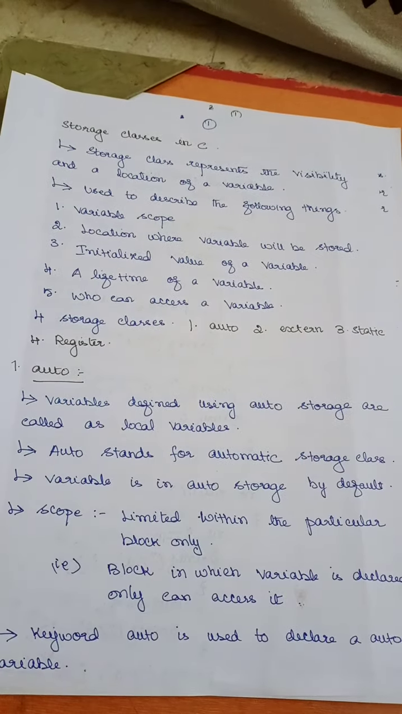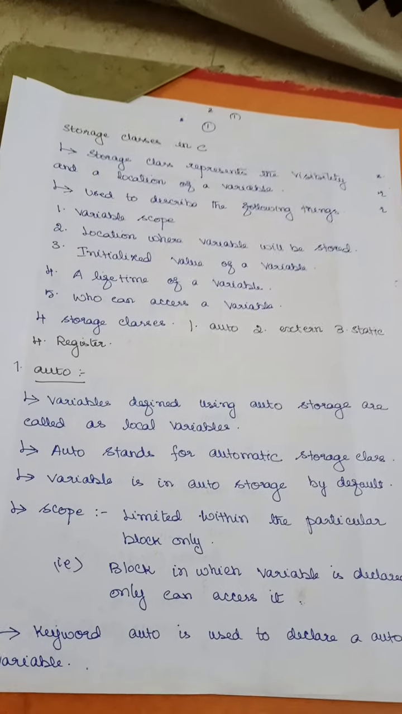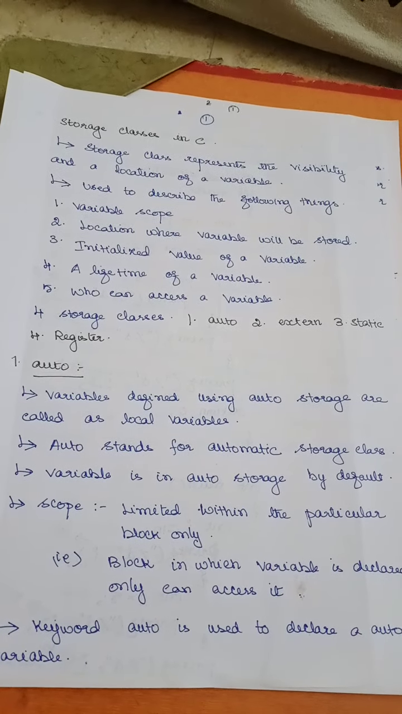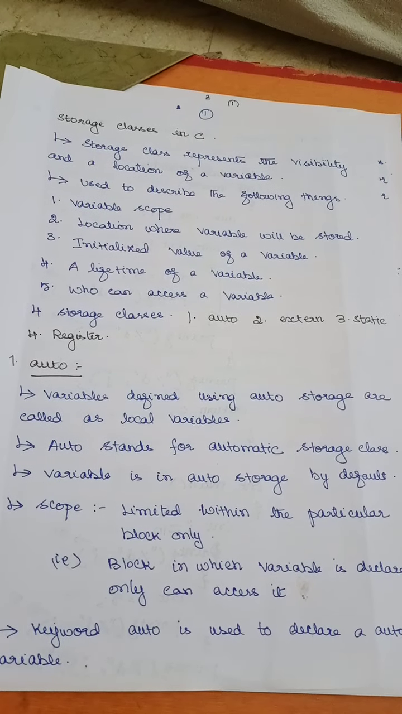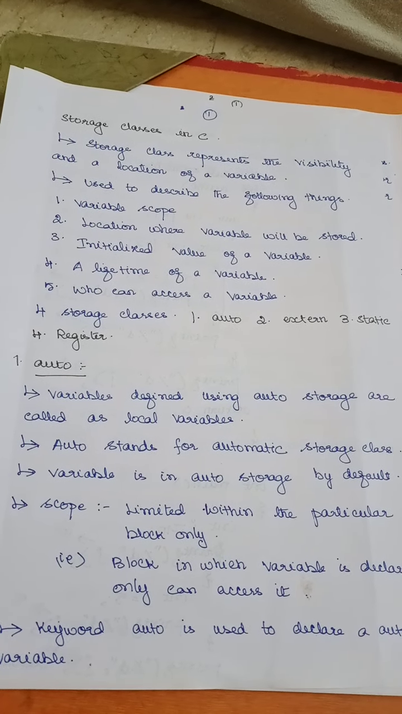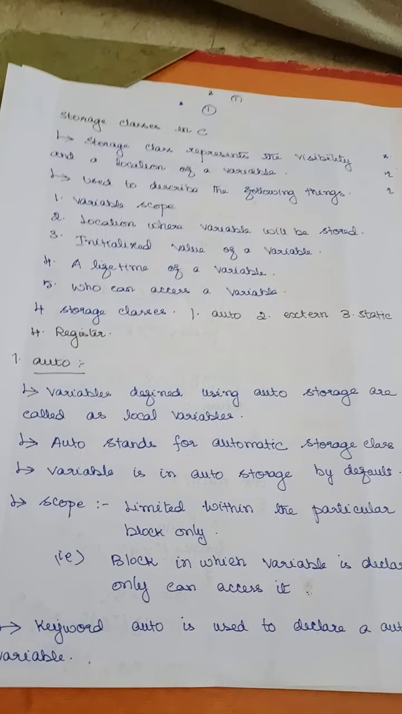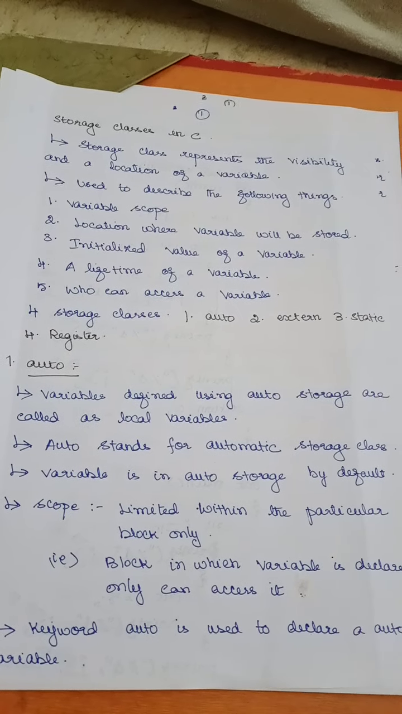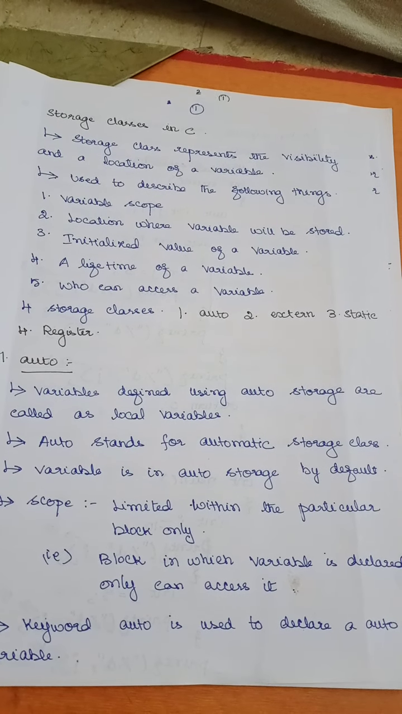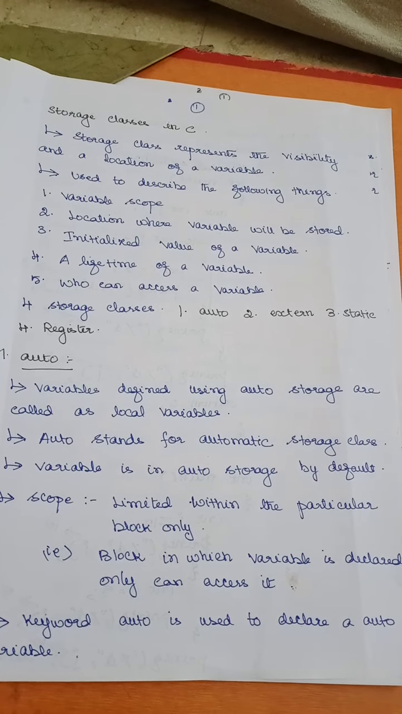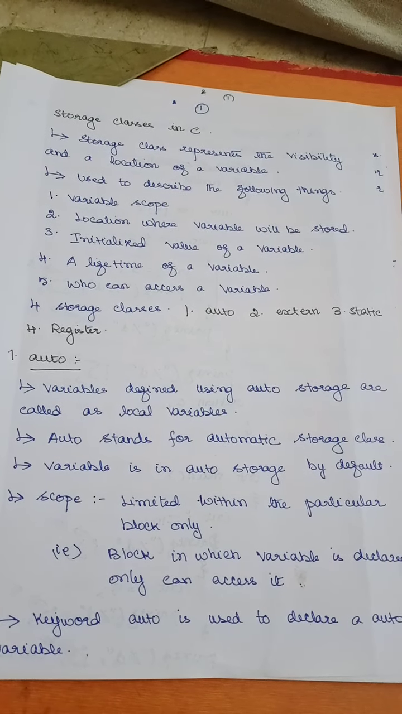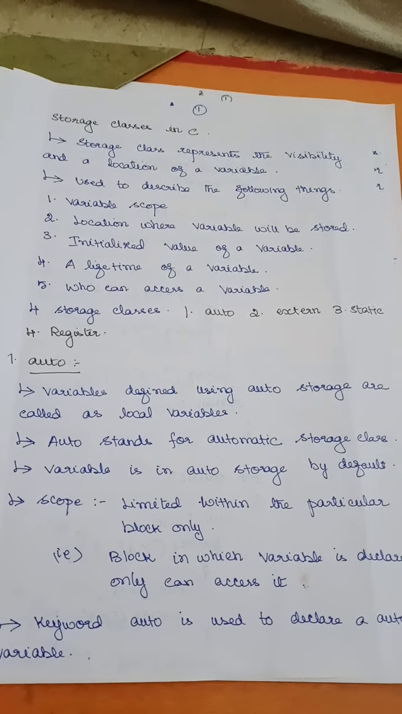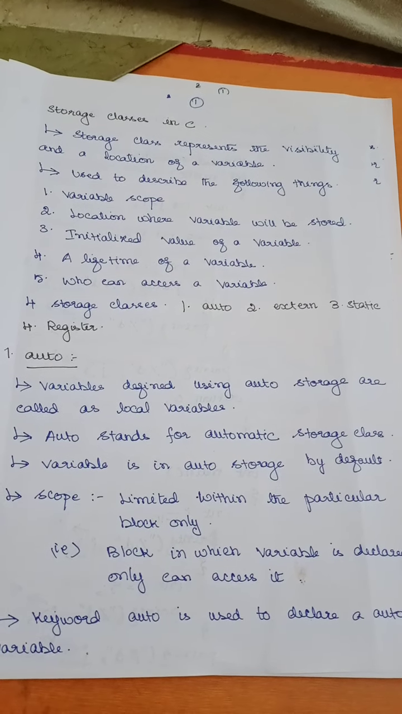Scope means till what extent I can use it. Lifetime means whether it is going to be available even after my program closes, or only within a block. That is the lifetime of a variable. And who can access a variable? Can everyone access that particular variable? These details can be given by storage classes.